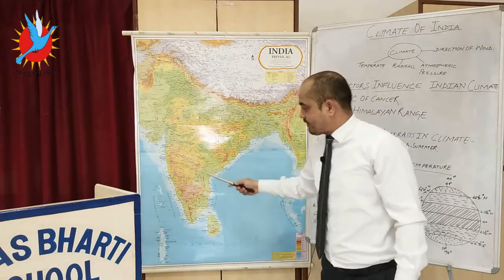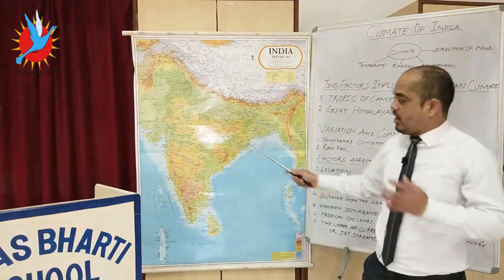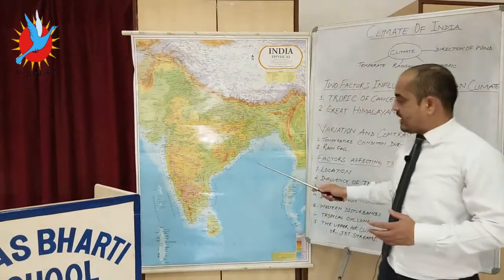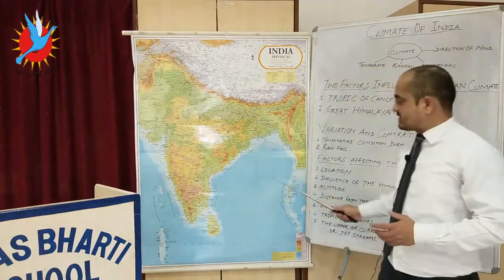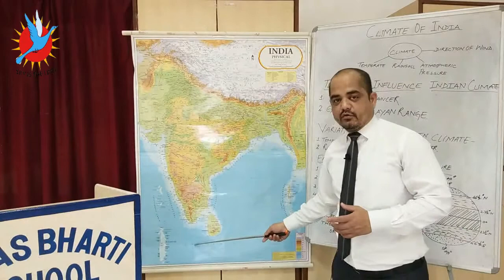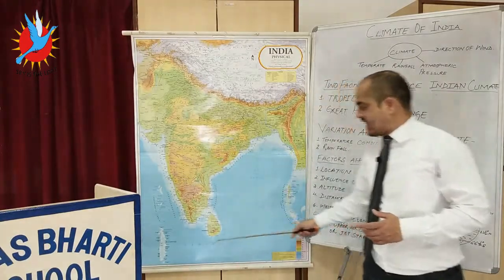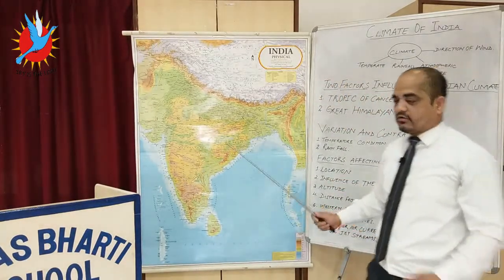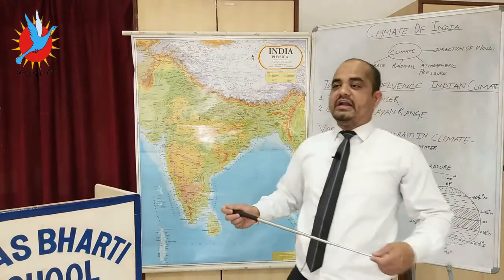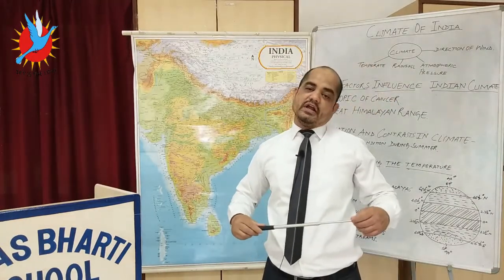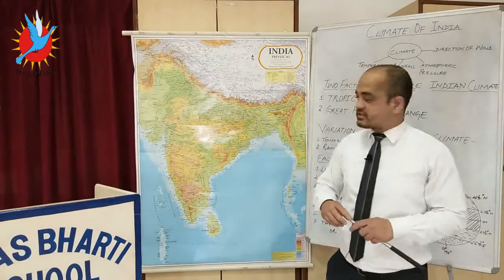Here India is covered from three sides by water. One side Bay of Bengal, one side Arabian Sea, one side Indian Ocean. So India is covered from three sides by water bodies. So India is known as the subcontinent. India is the only country in the world which is known as the subcontinent.